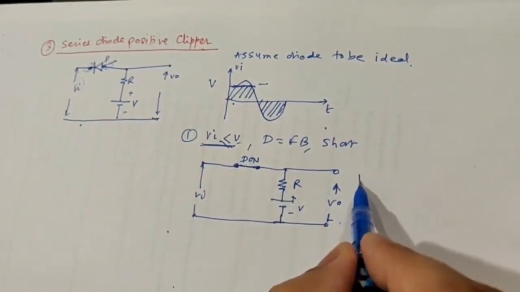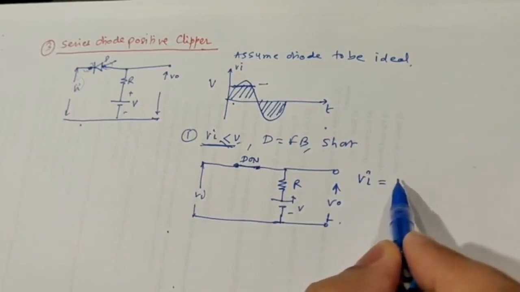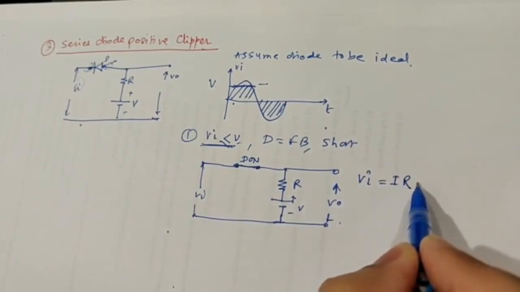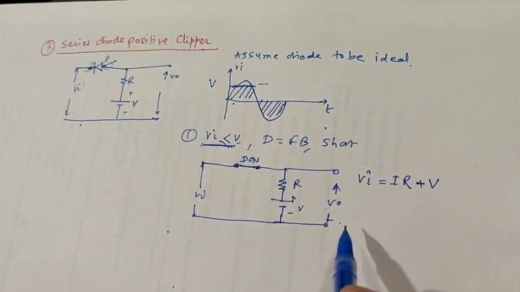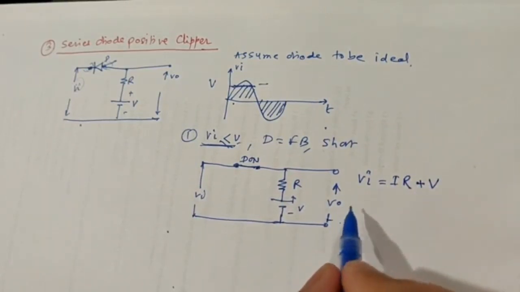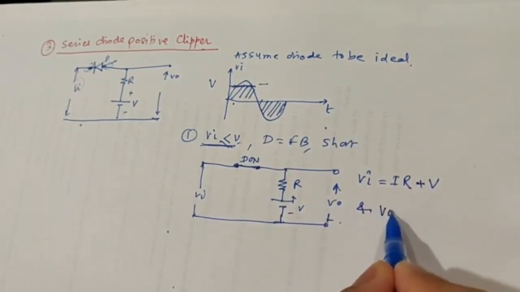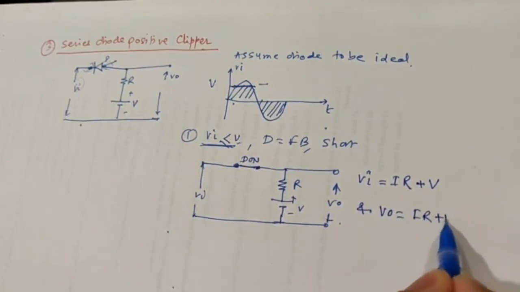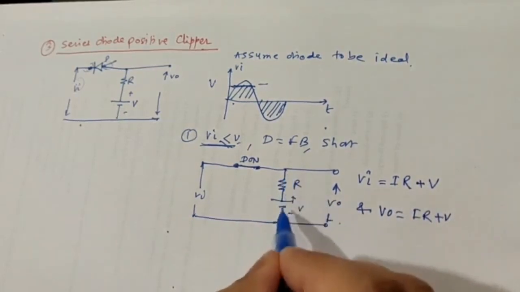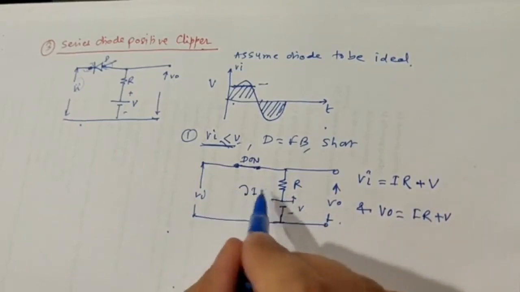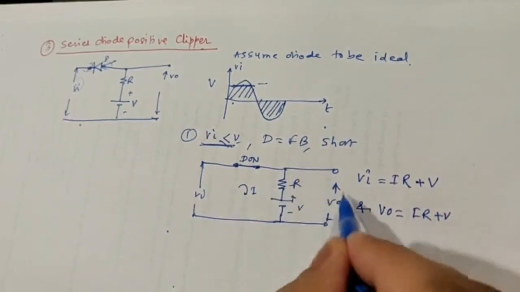If I apply KVL, Vi is equal to IR plus V. And what is V0? V0 is IR plus V, because the output is across these two things and the current flowing through is I. So it is IR plus V, that is the output.